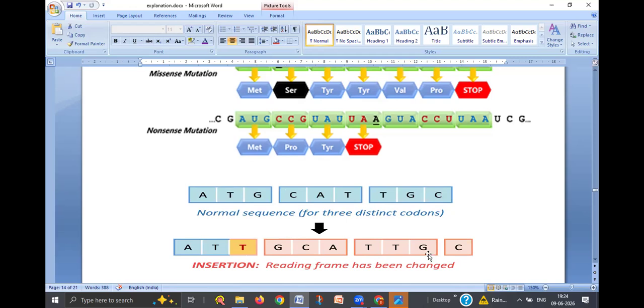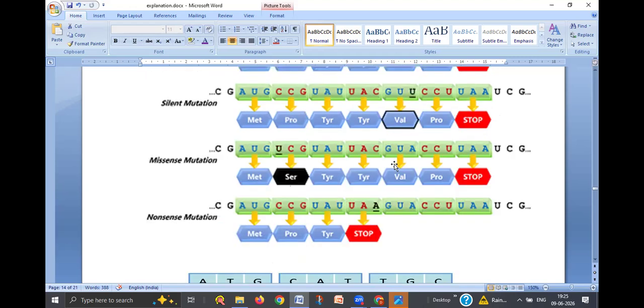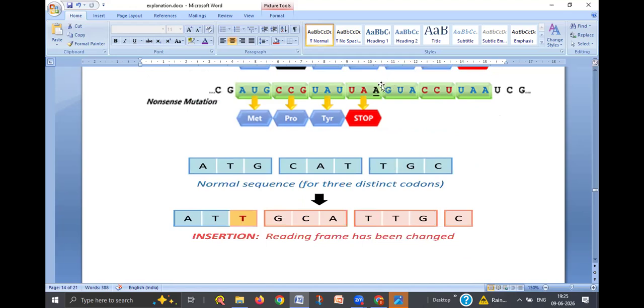So it forms a drastic change just by the incorporation of the one nitrogen base in between. The total codon, all the codons are shifted, changed. So this is called as frame shift mutation. So you have to remember all these types of the point mutation: silent mutation, missense mutation, nonsense mutation, and frame shift mutation.